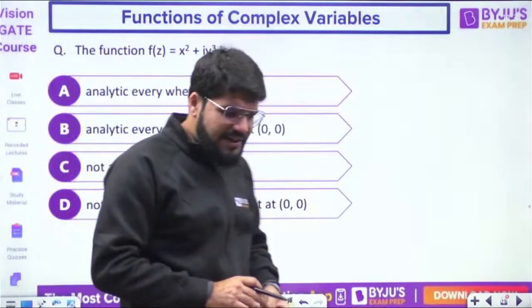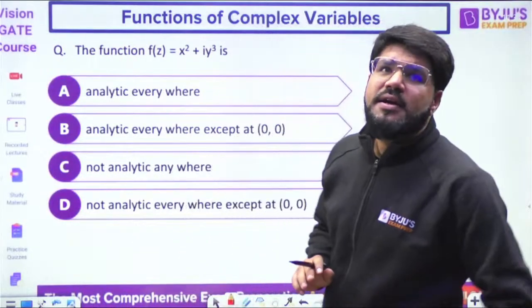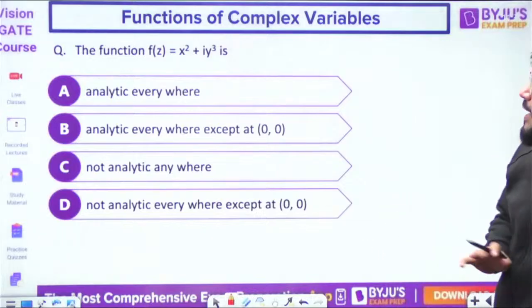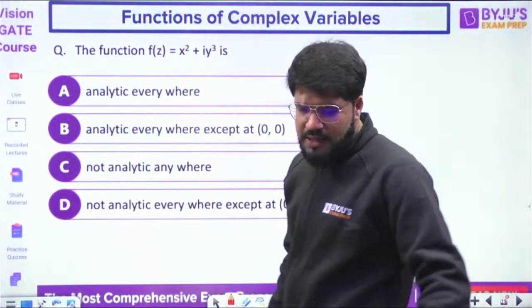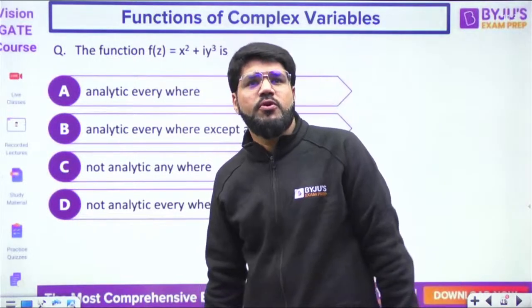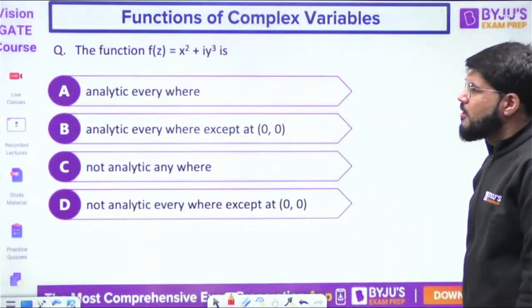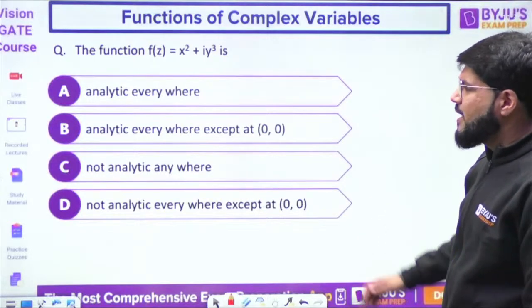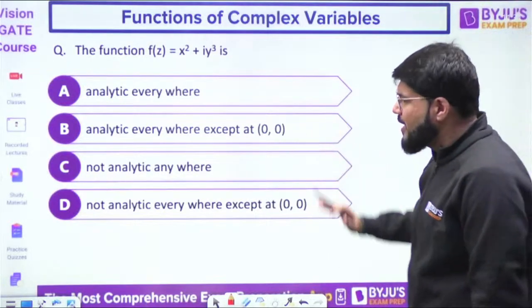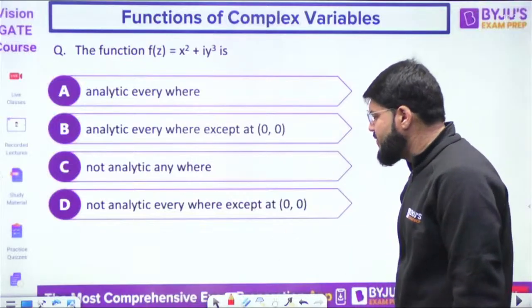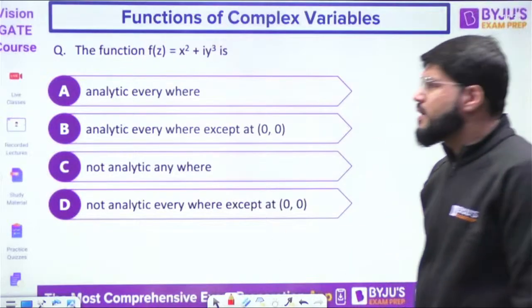Now, let's take an example here, dear. Consider the function f(z) is equal to x squared plus i y cubed, and choose the correct option. Is it analytic everywhere? Is it analytic everywhere except origin, or not analytic anywhere, or not analytic everywhere except (0, 0)? What is the true condition regarding it?